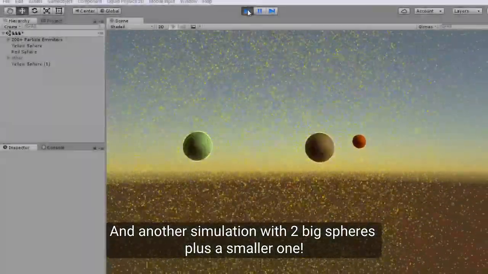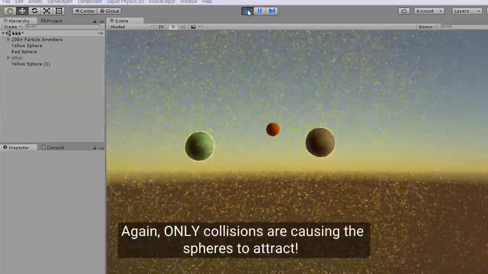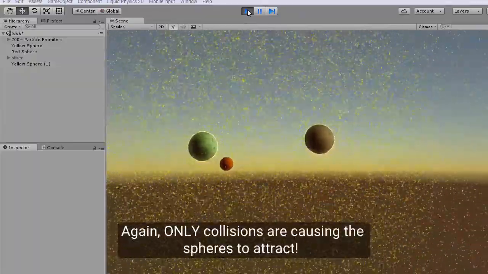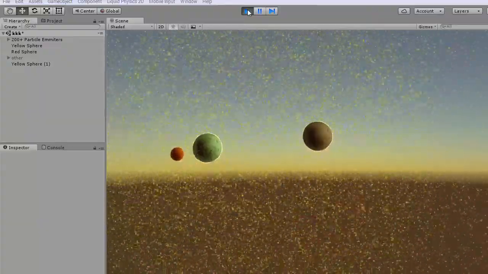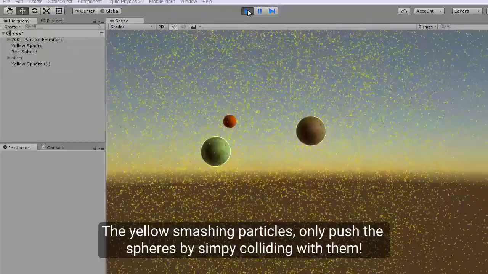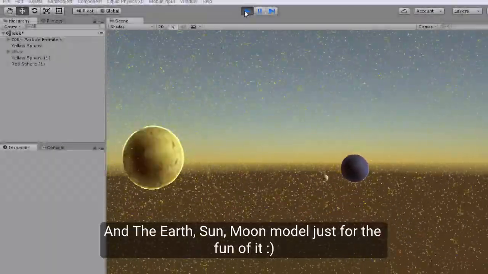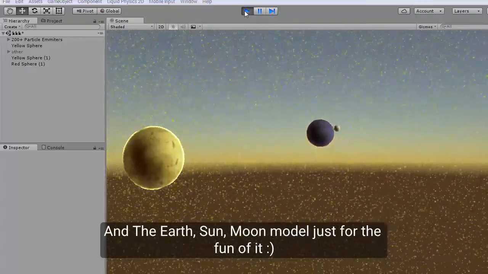And another simulation with 2 big spheres plus a smaller one. Again, only collisions are causing the spheres to attract. The yellow smashing particles only push the spheres by simply colliding with them. And the Earth, Sun, Moon model just for the fun of it.